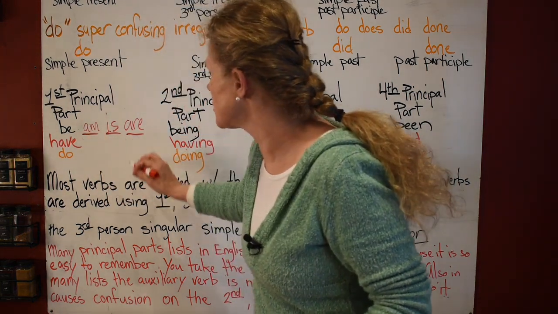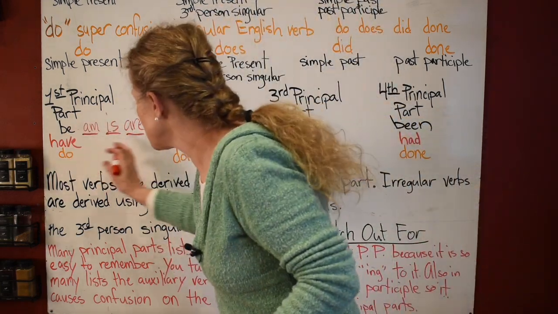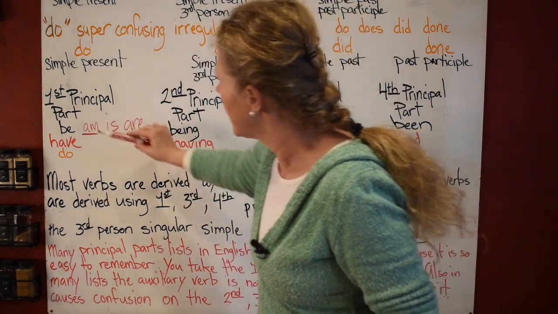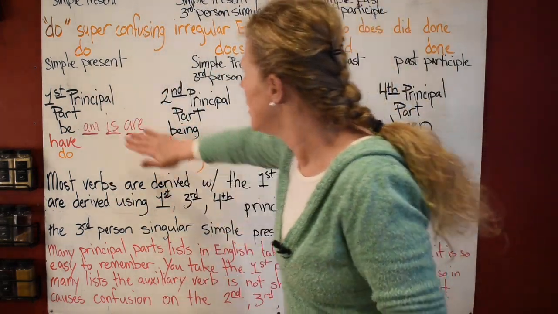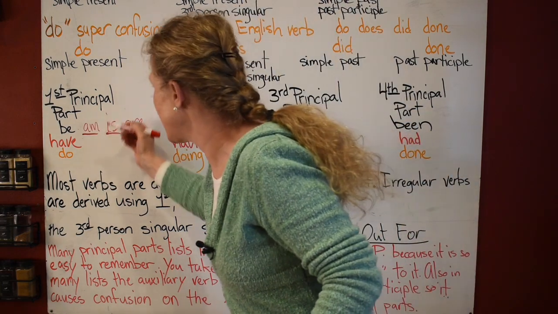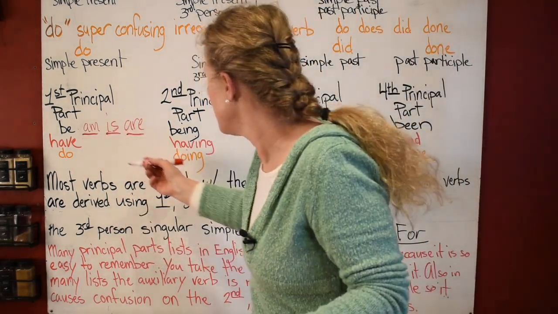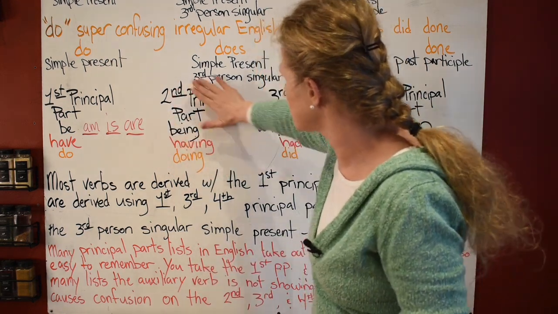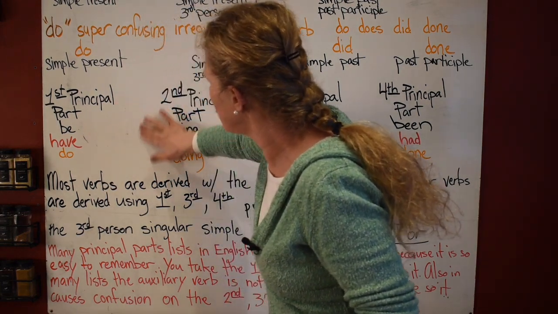You have to use this in first person, this in third person, this in second person in plural. So that's why this is confusing, but you need to know that they are attached here and they can be part of your first principal part. Be is the first principal part, but am, is, and are will go, that's if they're standing alone or if they're working as a linking verb. But if you're wanting them to be a helping verb, then they would be sticking to your second principal part here. And so that's why these are so confusing.